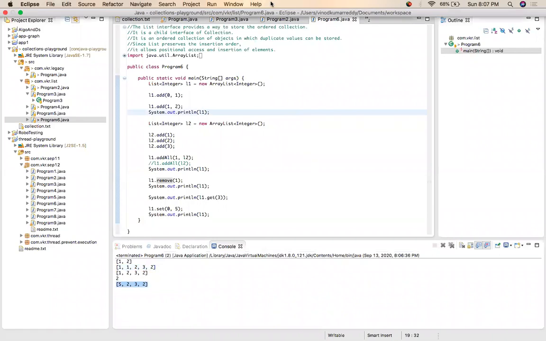Now we have seen the array list basics. We have some other classes of the list interface. We'll see them in tomorrow's class.